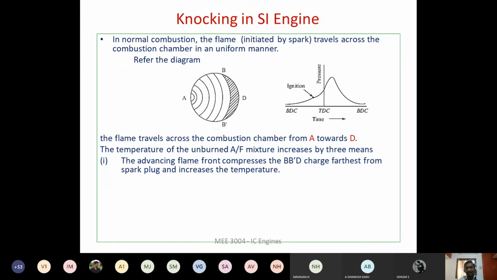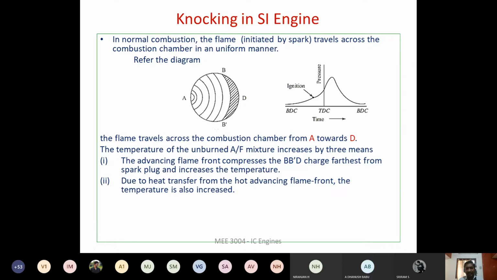This is one reason. The second reason is that this flame front, which is advancing into the unburnt air fuel mixture, is at a higher temperature because of the exothermic reaction of combustion. So heat transfer will occur from the burnt mixture to the unburnt air fuel mixture, thereby the temperature of the unburned mixture increases. This is the second way.